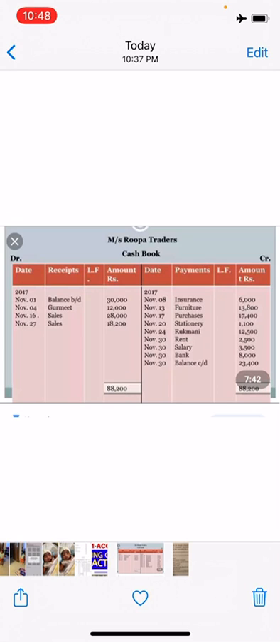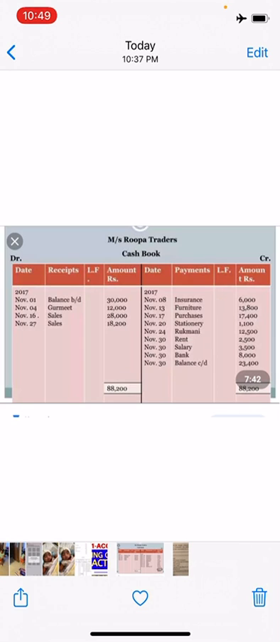The format of the single column cash book is this one. You can see here, you have 2 sides, debit and credit. On the debit side you have date, receipt, LF, that is ledger folio, and amount. On the credit side, you have date, payment, ledger folio, and amount. It is very simple, same like the ledger, but instead of writing particulars, on the debit side you have written receipt, and on the credit side you have written payment. The posting is done same like the ledger, but here only the cash transactions are recorded.